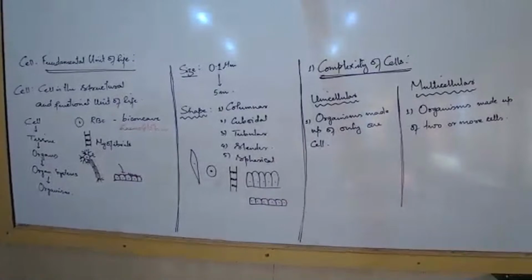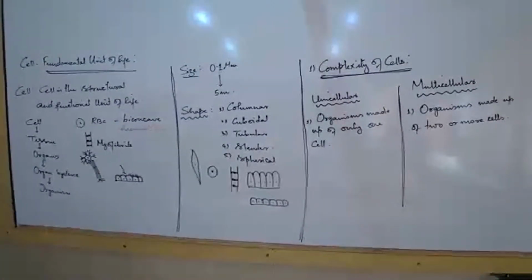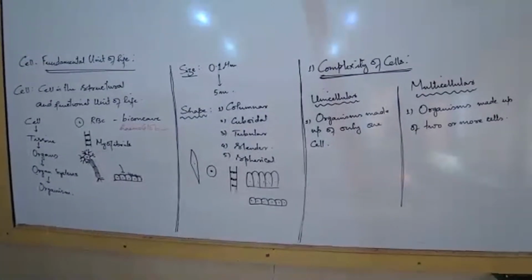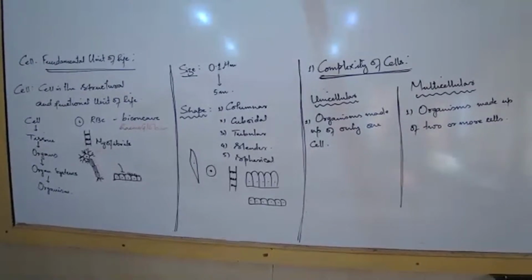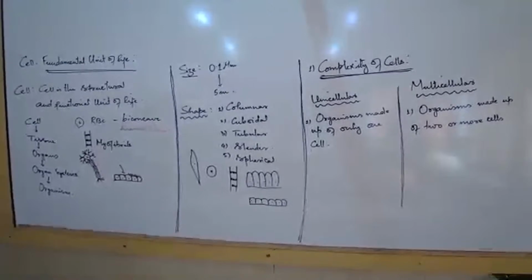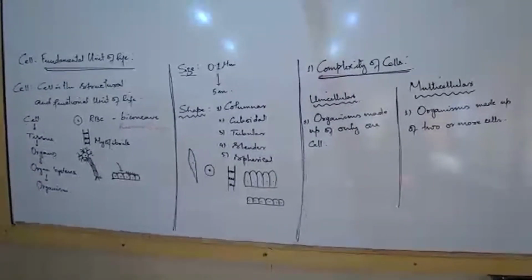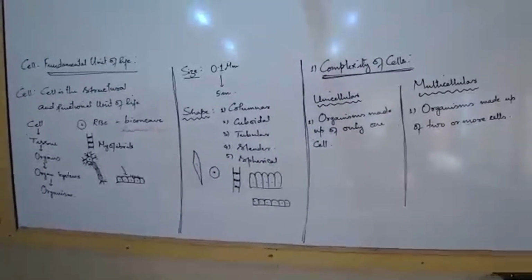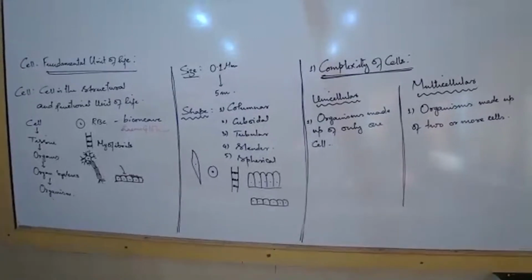Write it properly, not like this. Make columns and write properly. You should practice presentation also. Unicellular organisms are made up of only one cell. Multicellular organisms are made up of 2 or more cells.